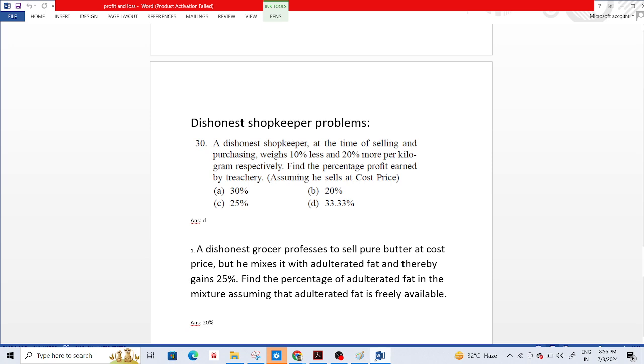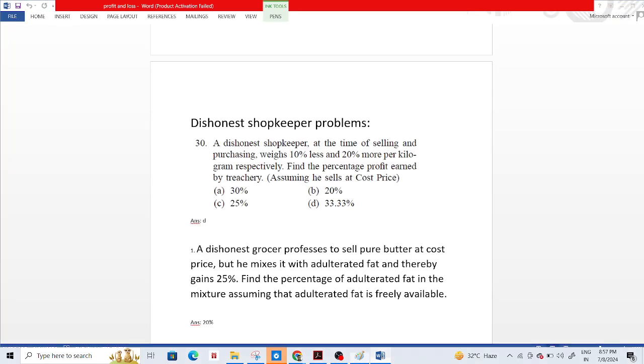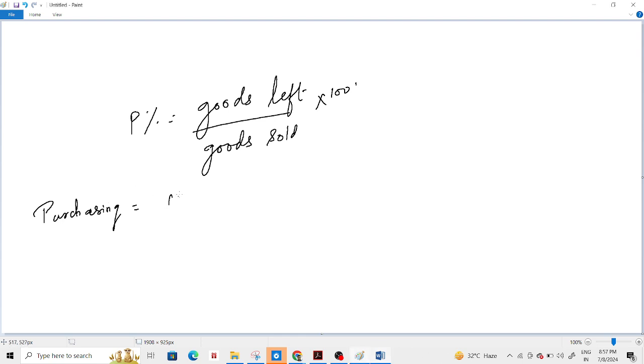Here it is given that a dishonest shopkeeper at the time of selling and purchasing weighs 10% less and 20% more per kilogram. So when he is purchasing, how many grams is he purchasing? 20% more. He is so clever. 1000 plus 20% of 1000, so that is going to be 1200 grams.